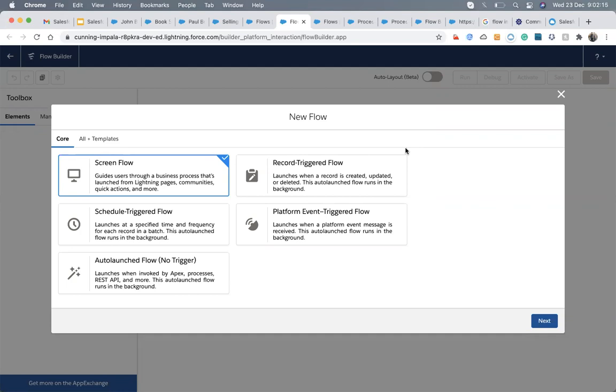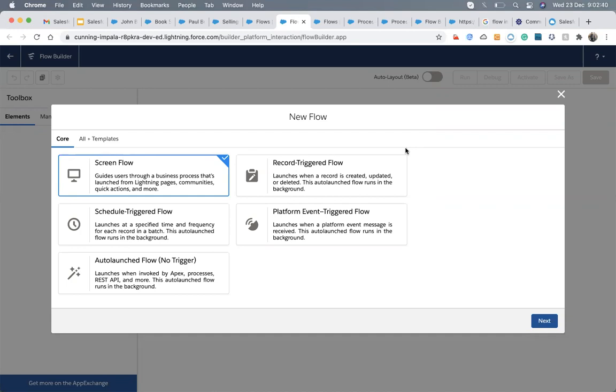Why it is designed, you have to know everything, like whether we can do this using the flow or we can do this using the process builder. So we can decide what is the correct option. To pick the correct option, we have to know everything.